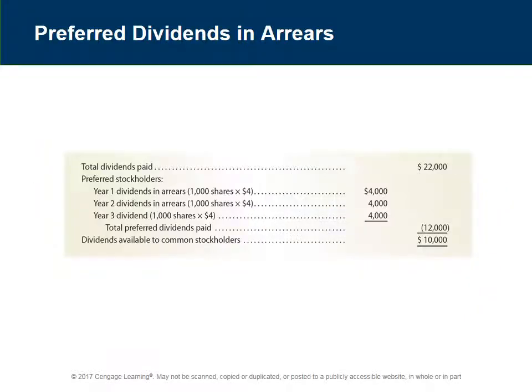So let's look at how it works. So the 1,000 shares at $4 because it was $4 preferred stock. So the $22,000 is declared in year 3. The preferred stockholders get $12,000 of it, and the common stockholders receive the remaining.